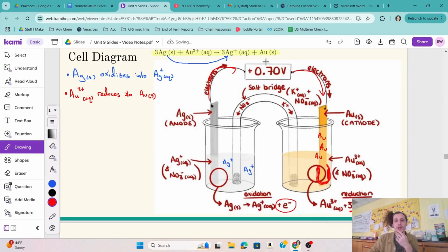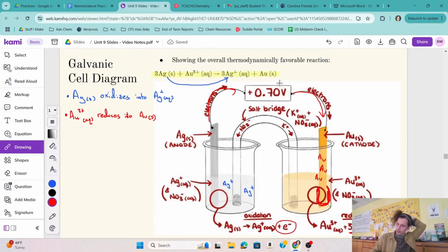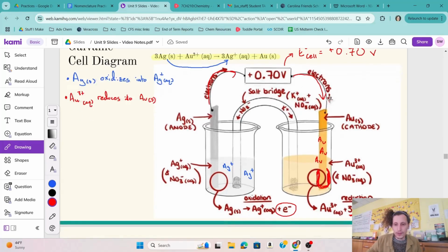And we've also got the overall potential of this cell right here in the middle. This is a pretty common notation. So positive 0.70 volts. This would be the E cell for this electrochemical reaction. And then other things to note, I think, is really just the salt bridge. So again, this little archway in the middle is our salt bridge.